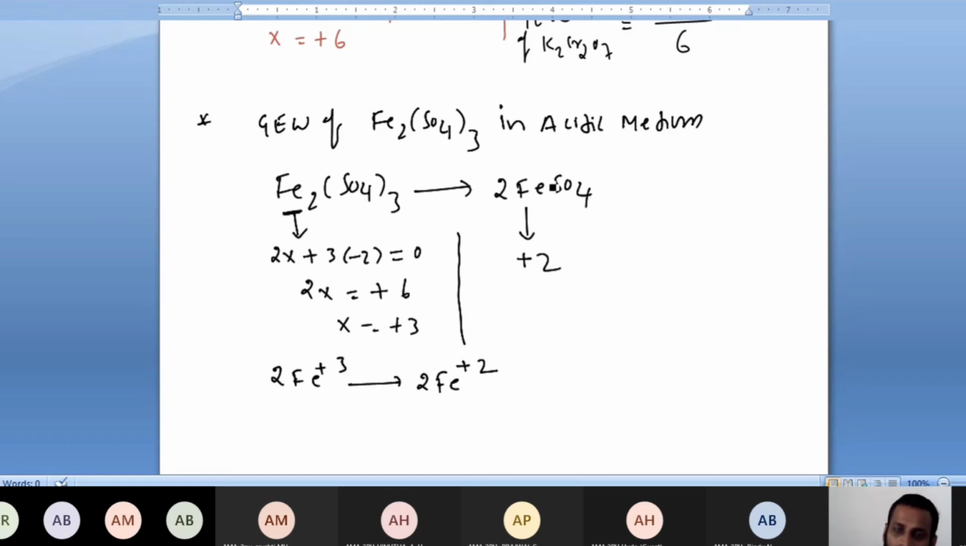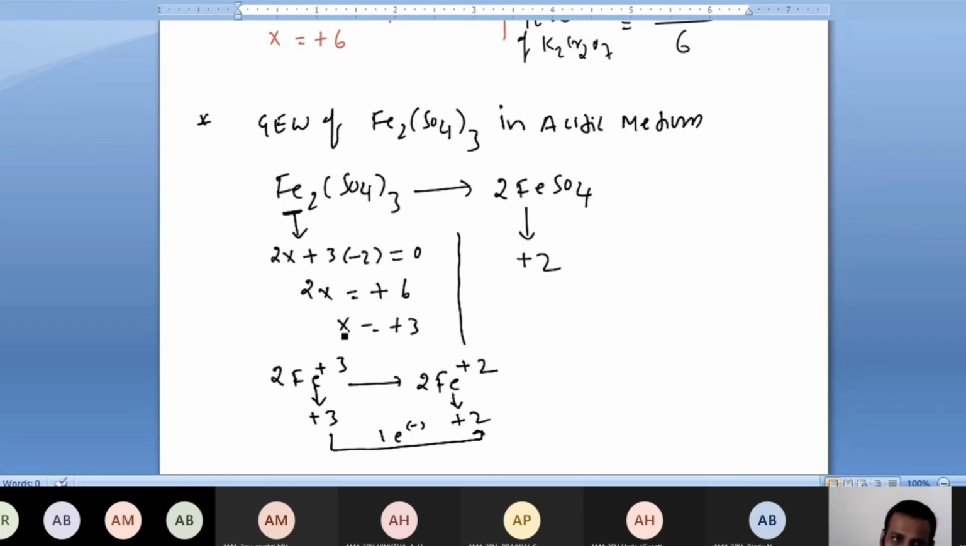So they'll ask a question like this. During conversion of ferric sulfate into ferrous sulfate, what is the gram equivalent weight of ferric sulfate? If they ask, then you have to consider 2 irons, because in ferric sulfate there are 2 iron atoms. Okay, so you have to consider the change in oxidation state for 2 irons. One Fe3+ oxidation state is +3, and one Fe2+ oxidation state is +2. So during this you will write 1 electron is the difference.